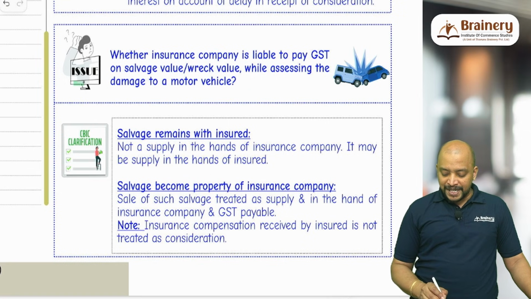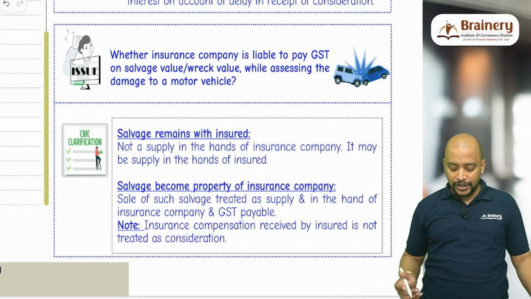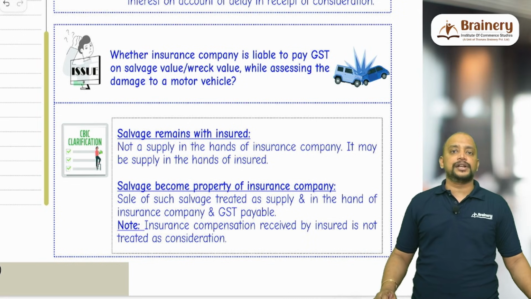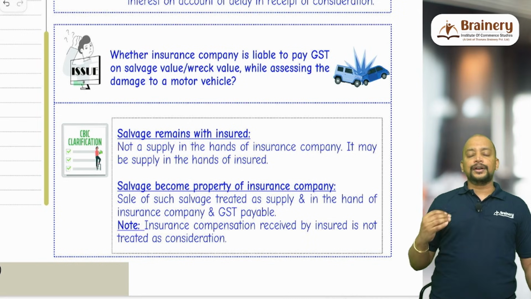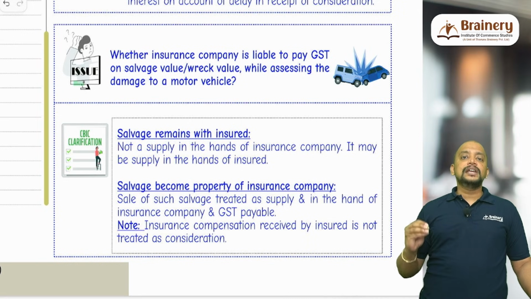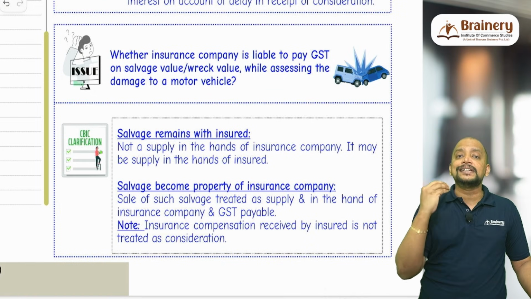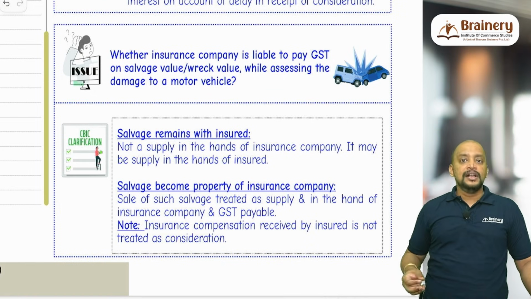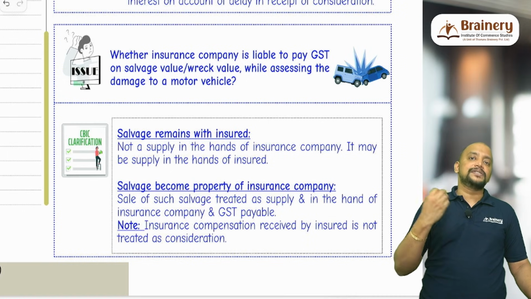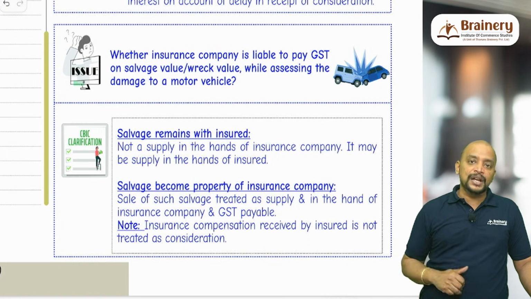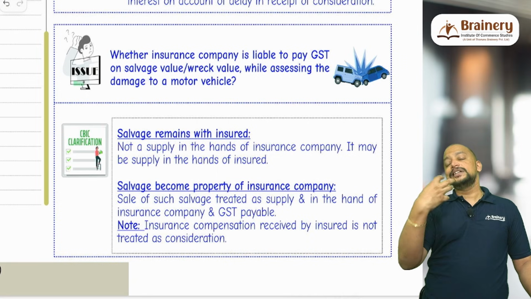Insurance compensation received by the insured, is it treated as consideration or not treated as consideration? Not treated as consideration, because there is another circular. Liquidated damages. Any liquidated damages collected by a person which are in the nature of compensatory, that is, he suffered a loss, and for that loss he received some money, because no one will enter into a contract to suffer the loss and receive the money. So he suffered a loss and he received that money.